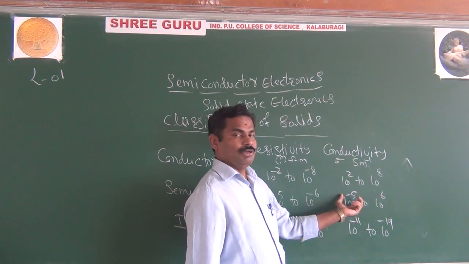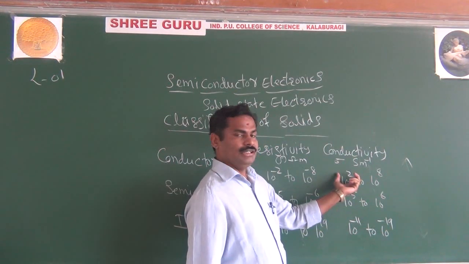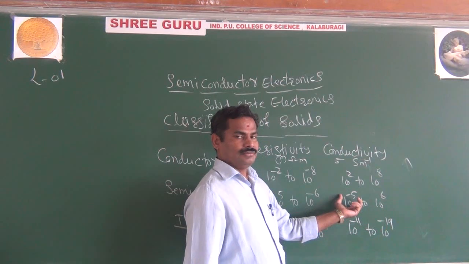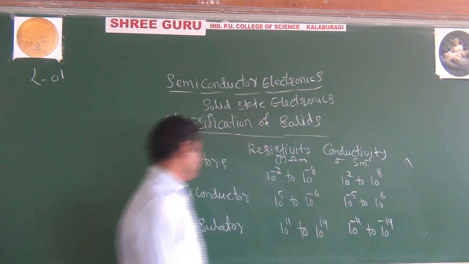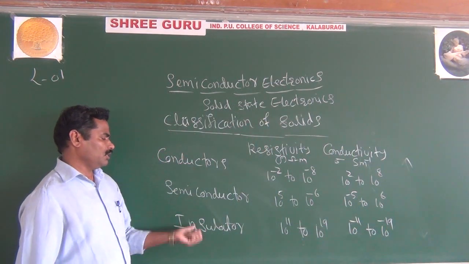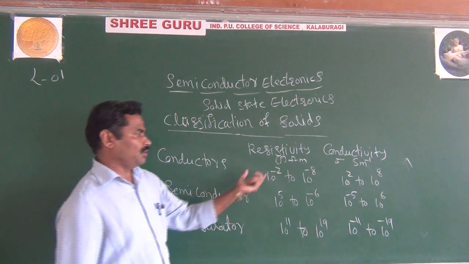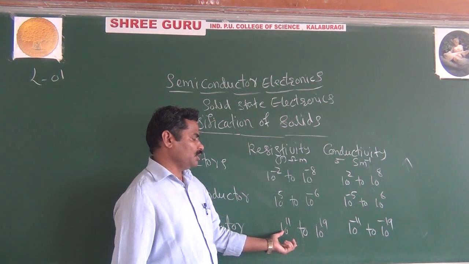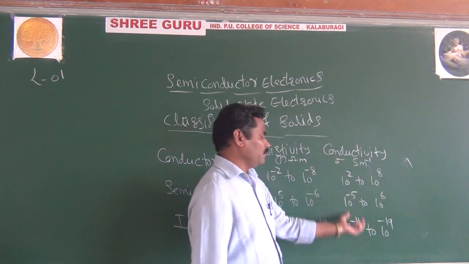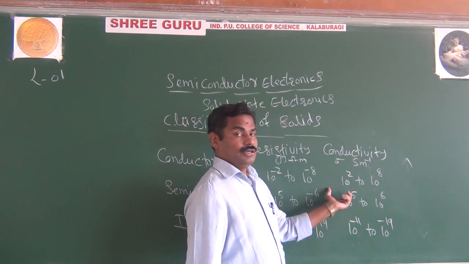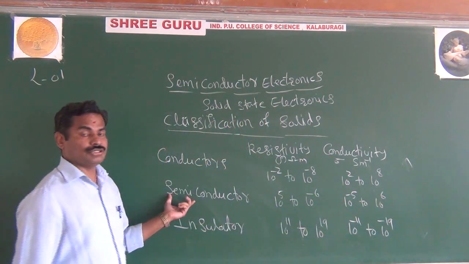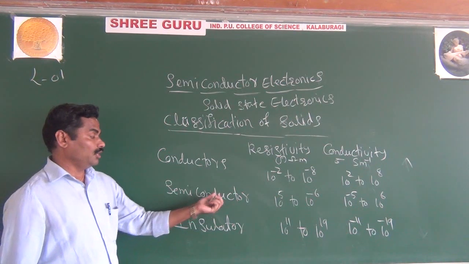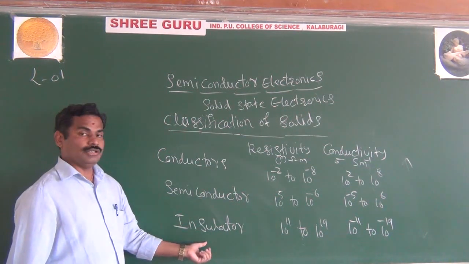It is here, it is in between. Or I said high, low, moderate. That's why I said the semiconductor is lying between conductor and insulator, because its resistivity is also in between conductor and insulator, its conductivity is also in between the conductor and insulator. That's why we call them semiconductors. Semiconductor, it is lying between conductor and insulator.